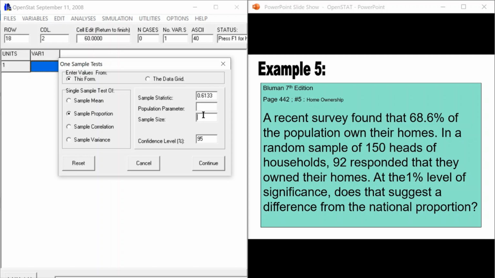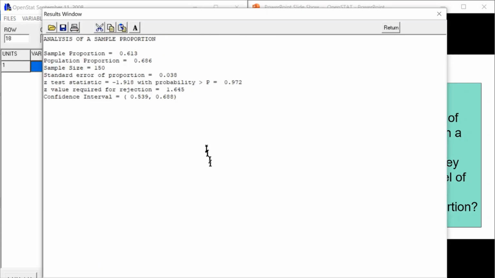Sample size 150. The population's parameter is 68.6%, which is 0.686, which is also the null hypothesis. Let's continue. This is the result that we get.